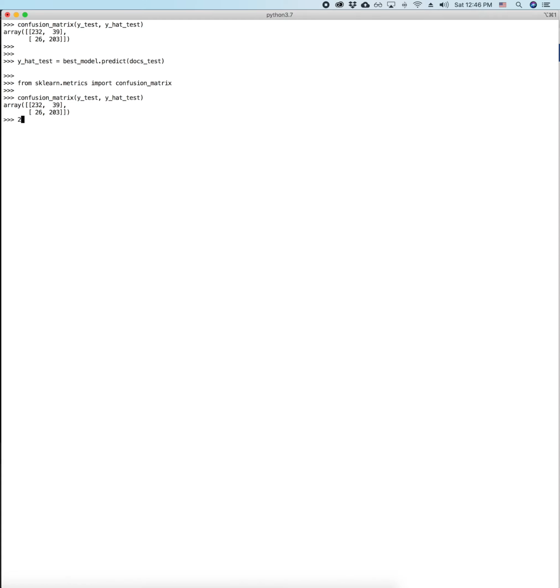So let's compute the overall performance metrics. The overall accuracy will be this value divided by the length of y_test, which is about 87%. Doing this exercise tells us that, because the performance on the training data is about 86%, and we didn't lose any accuracy after applying this model to the test data, we're not overfitting the model. The model is good to use.